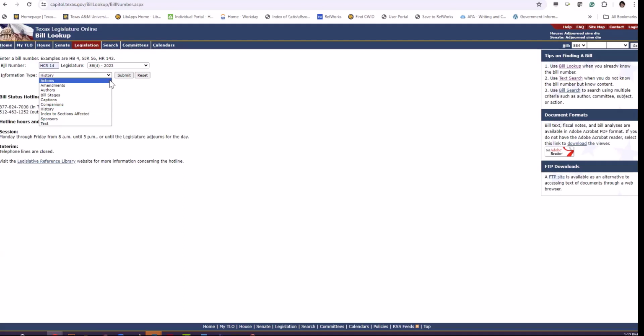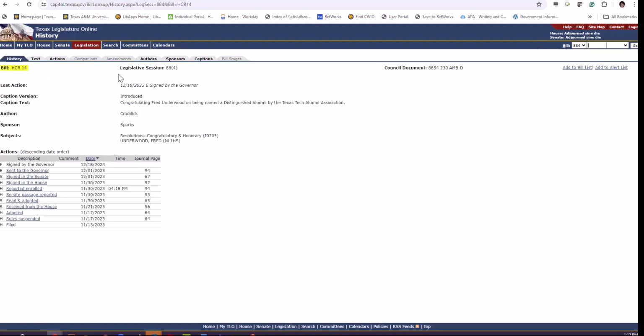So it is the information type that you're looking for, and then you can hit submit, and it gives you all the information about that bill. Okay, and they are hyperlinks, and you may go into each one of them, like the bill sent to governor, signed in the Senate, and so forth.